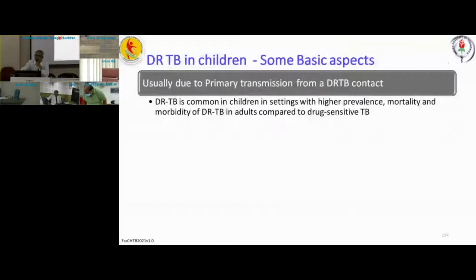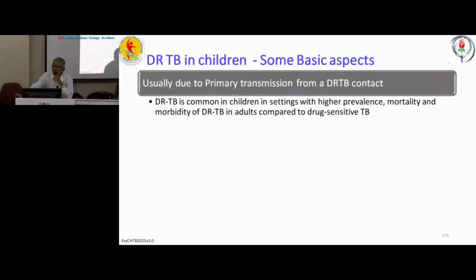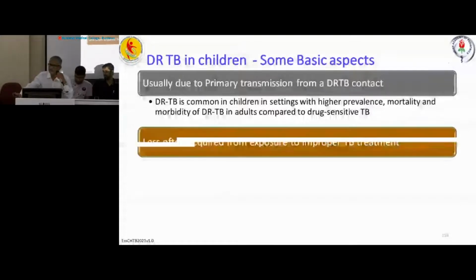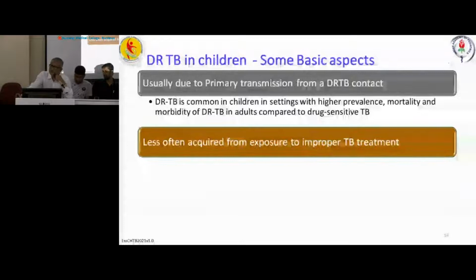DRTB in children is more common in places where the prevalence, incidence and mortality of DRTB in adults is high. Less often, DRTB in children occurs following exposure to patients with improper TB treatment.